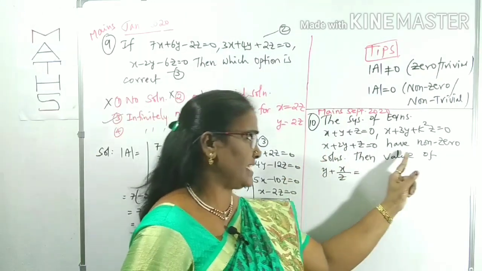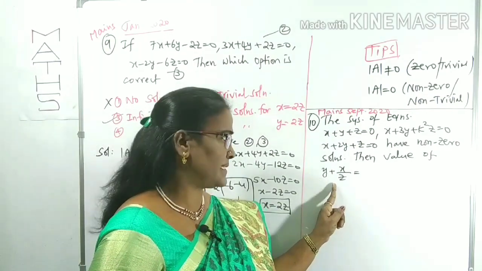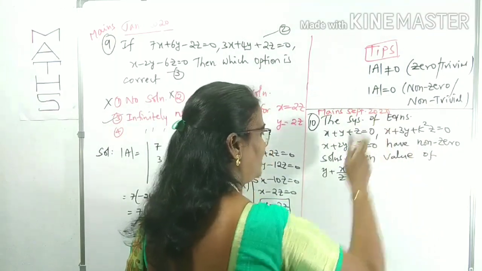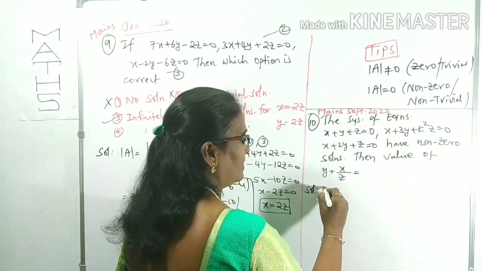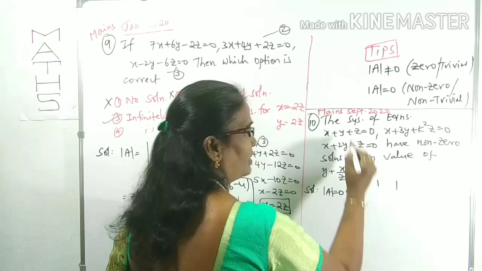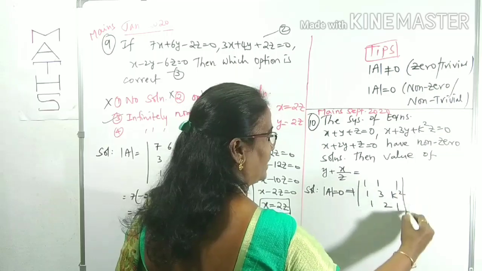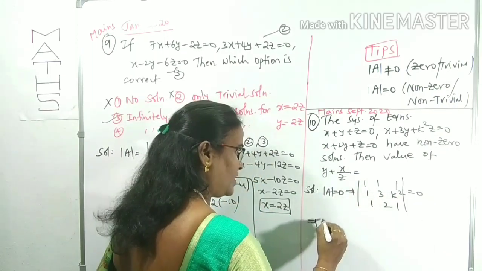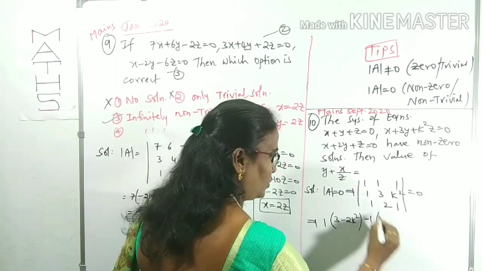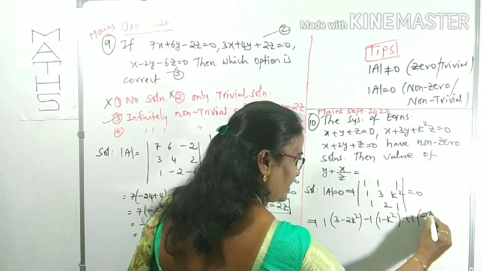In the same way, the system of equations has non-trivial solutions. It is asking for some value. Which value is it asking? y plus x by z is asked. To find that, again non-zero solutions means what? Det A equals 0 we can take. Det A equals 0 means the determinant of 1 1 1, 1 1 1, 1 3 k square, 1 2 1 equals 0. Expand it: 1 into 3 minus 2 k square, minus 1 into 1 minus k square, plus 1 into 2 minus 3, which is minus 1, equals 0.